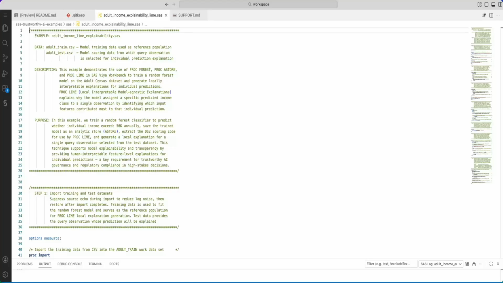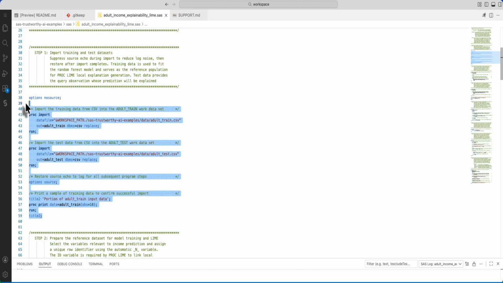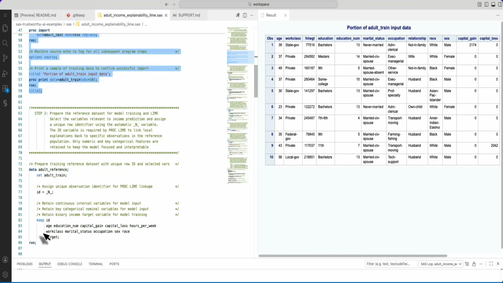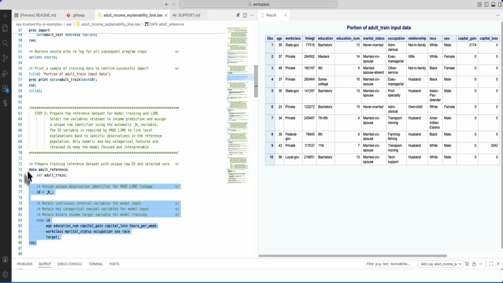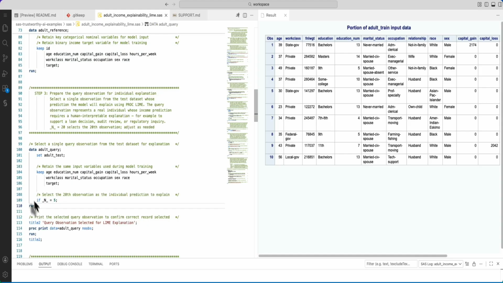Second is the proc lime. Now proc lime gives you the explanation for the particular row. It is local explainability. It will explain to you locally what is happening to that particular observation. Again, in this example I am using the same data set where I am predicting the income greater than 50K. For proc lime I have to do a certain prep before I can actually run the proc lime.